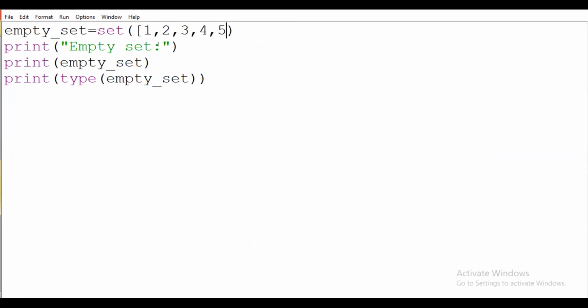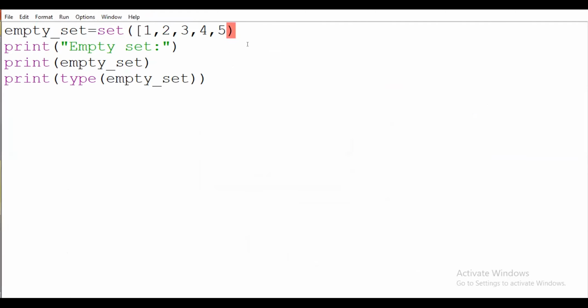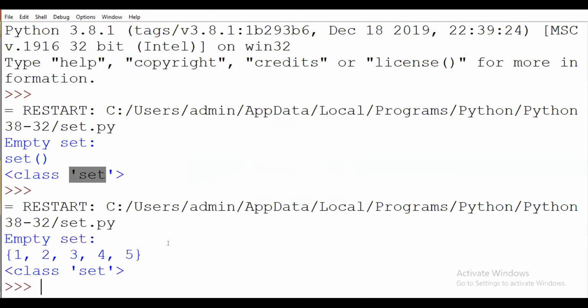Okay, so now you have to see here the output. Empty set is having these values, and the type of that will be a set.